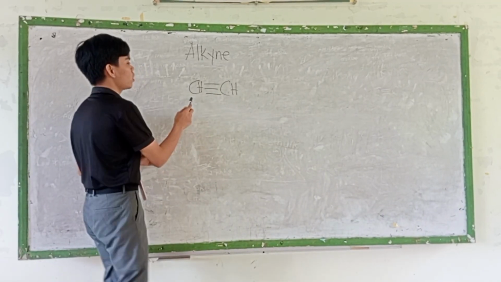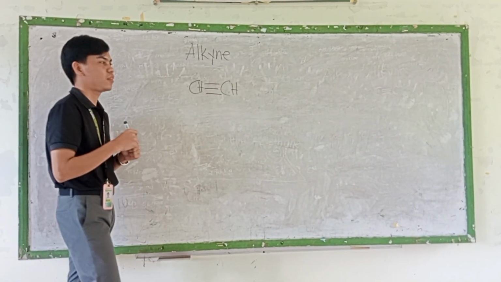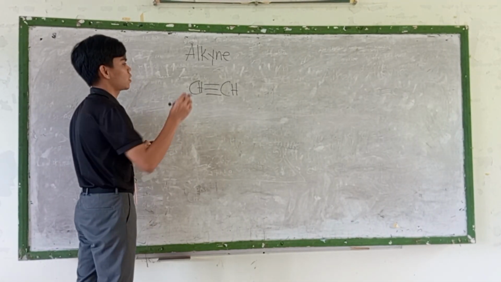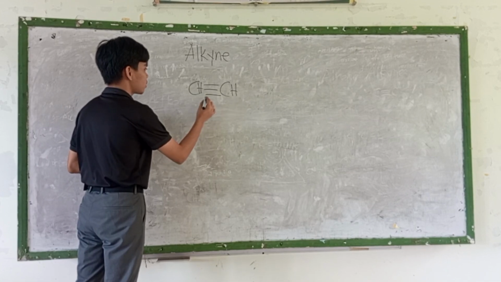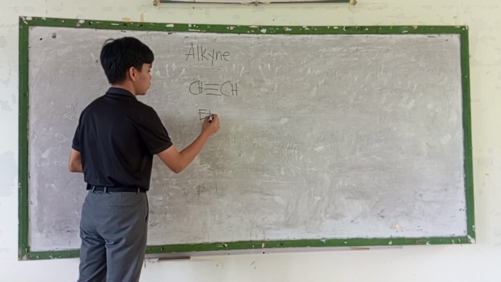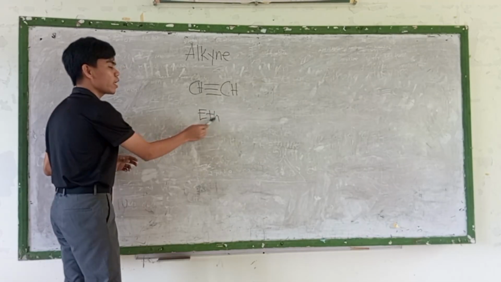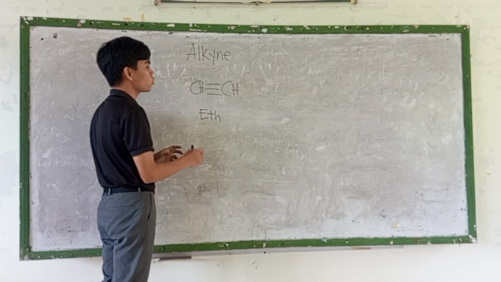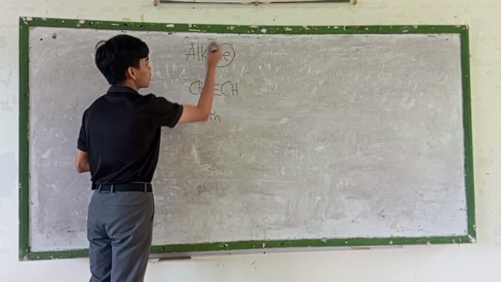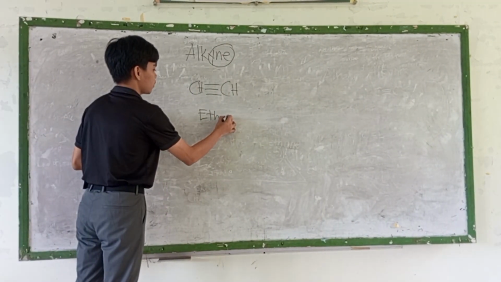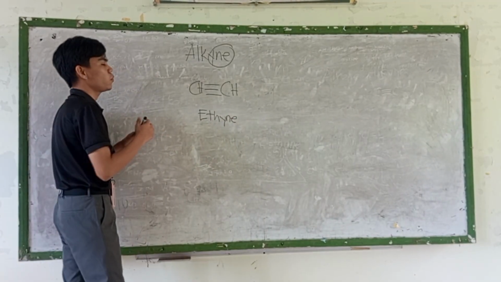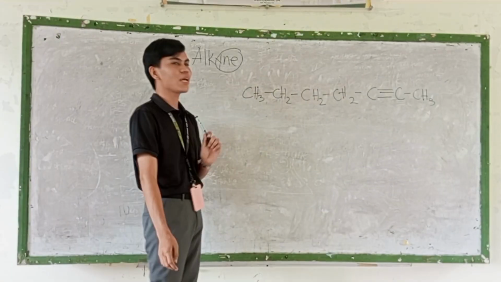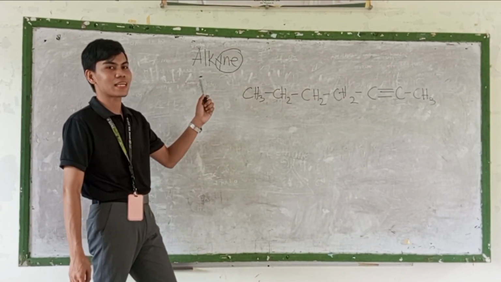Next, we are going to write the name of this condensed structure. Why is it eth-? Because it has 2 carbons. Then we are going to write this family name here because we are in triple bond. So the name of this is ethyne. So now we have another example in alkyne.